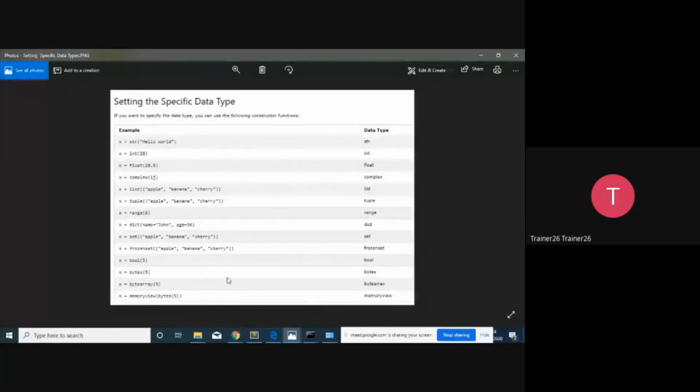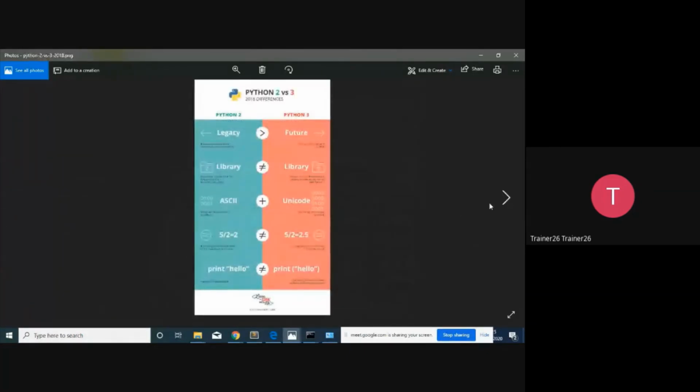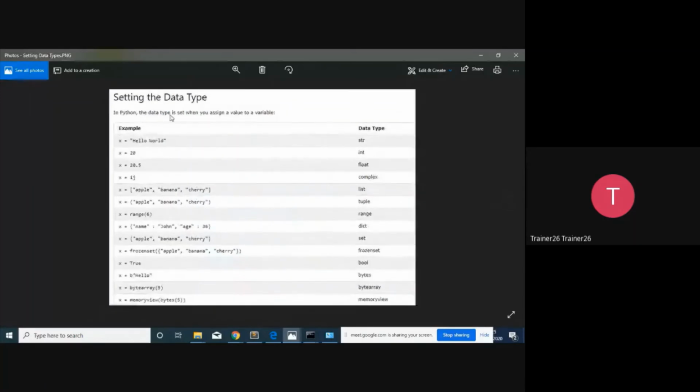Regarding the first thing, we'll see how we are going to set a variable, so setting the data type. When you take a variable and assign a particular value to it, you do not mention any particular data type and you directly assign the value. By default, it is going to be considered a string if you give it in between double quotes. If you give the value 20, it will be considered an integer. If you give 20.5, it will be considered a float. If you give 1j, it will be considered a complex.